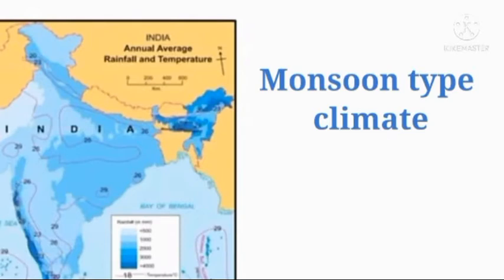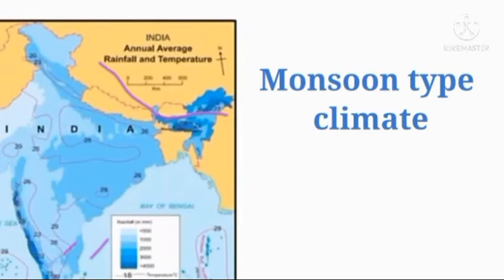We already studied that India's climate is monsoon type, and the latitudinal location and altitude of the country cause climatic variations. The Indian Ocean and Himalayan ranges influence the climate and origins of monsoon, because the Indian Ocean lies in the southern part of the country, and the Himalayan ranges lie in the northern part of the country.